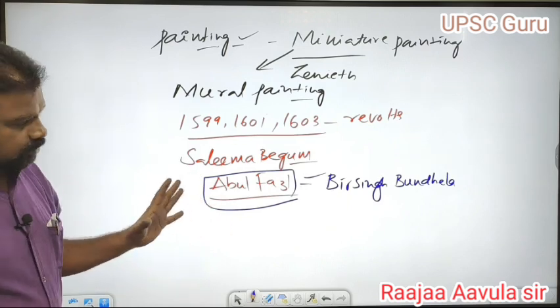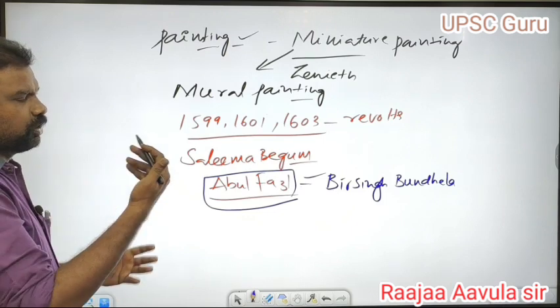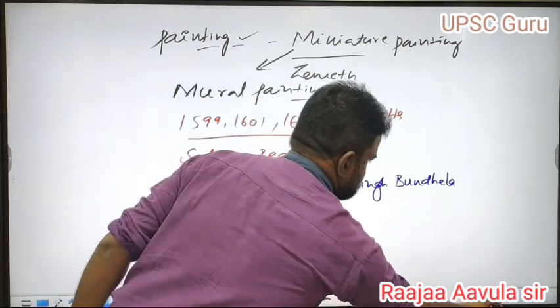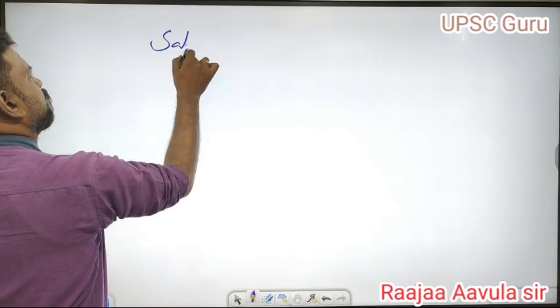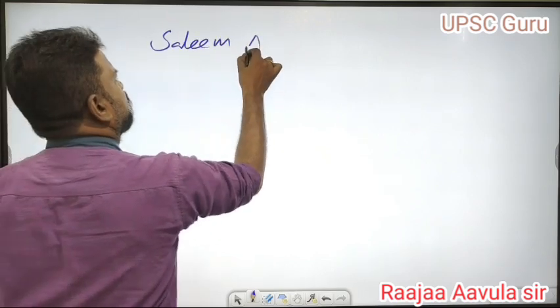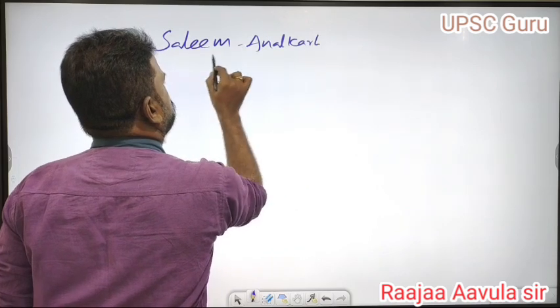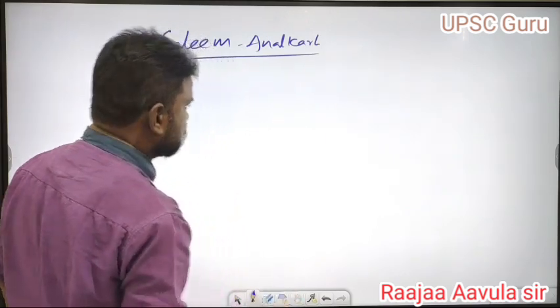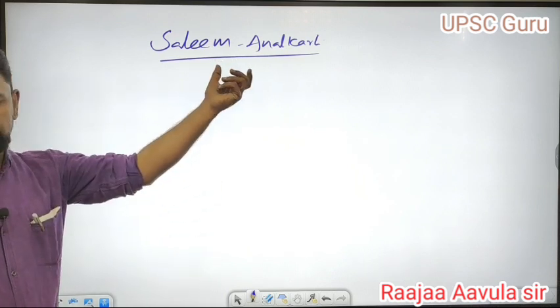So Salim, this is about the revolt of Salim against his father. And there was a Salim Anarkali story. This story was there in the books, but there is no historical evidence of Anarkali.